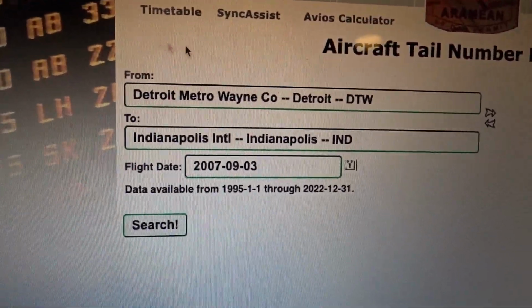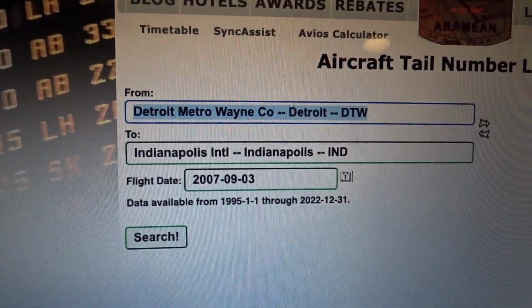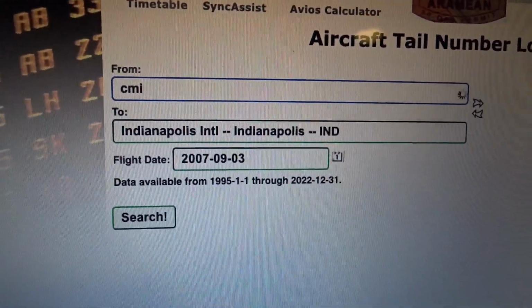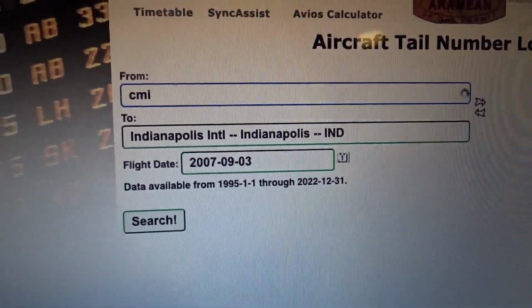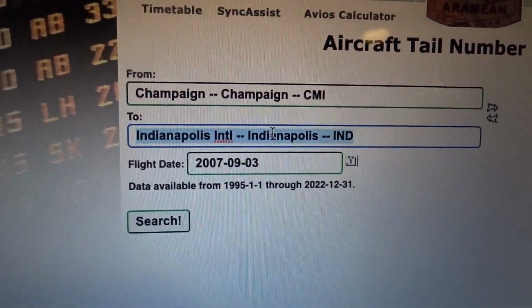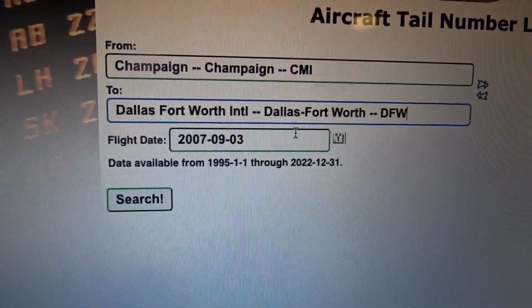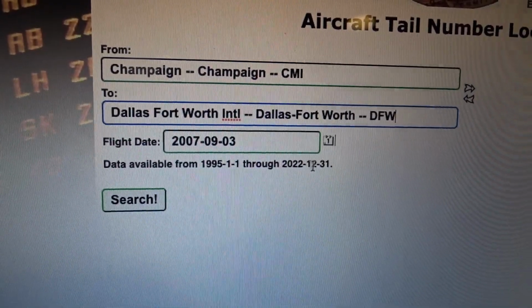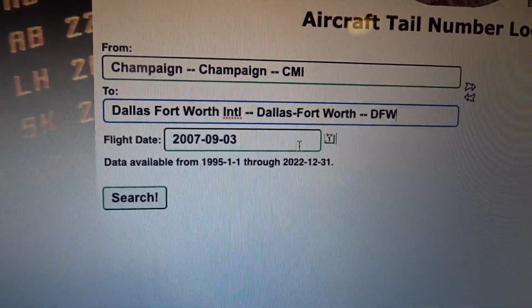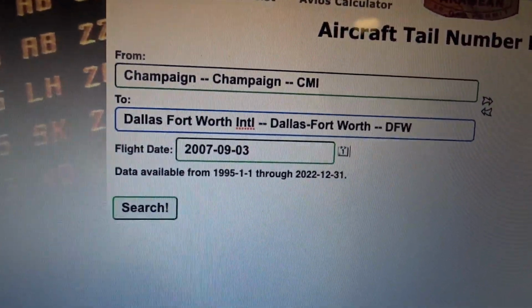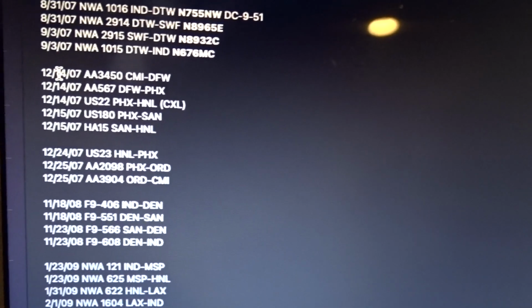I'll leave a link to it in the description, but basically this site allows you to look up basically any domestic US flight from back in the day, as long as it meets the dates here, from January 1st of 95 through 12/31 of 22. I guess that's when they stopped keeping track, but what was the date on this? 12/14.